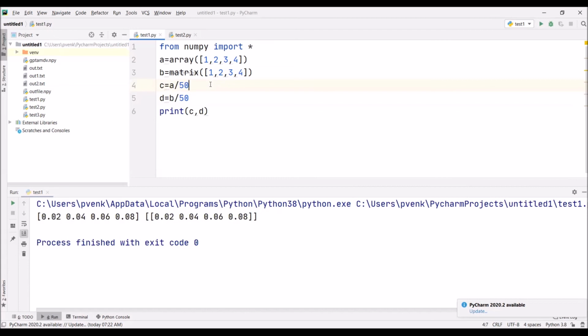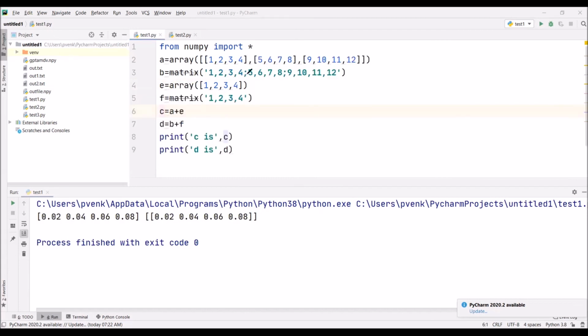Now we check with another matrix. We have taken array A, in which there are 3 rows and 4 columns. In matrix B also we have 3 rows and 4 columns. Now we are trying to add an array which has only 4 elements, meaning 1 row and 4 columns, and a matrix which has 1 row and 4 columns. So is this matrix addition possible, because we are trying to add 2 matrices? One matrix is a 3 by 4 matrix and the second matrix is a 1 by 4 matrix.